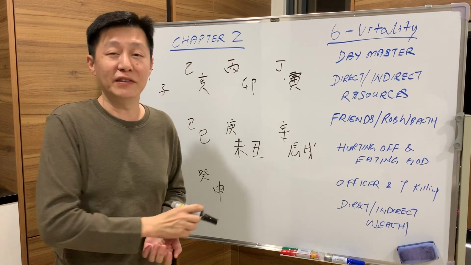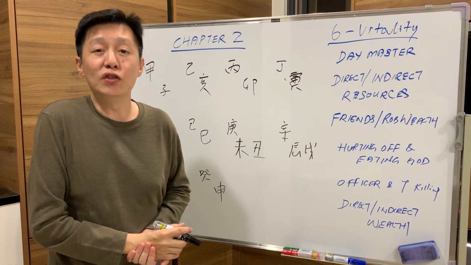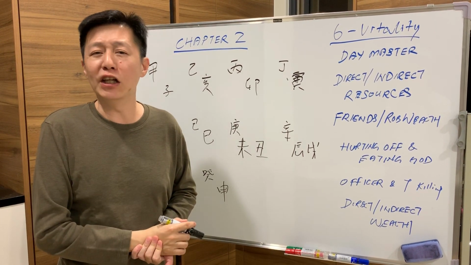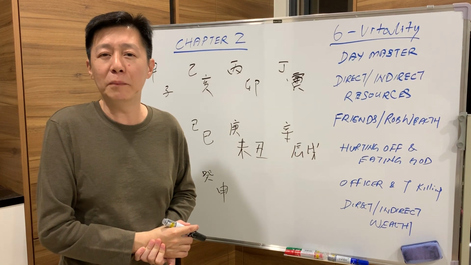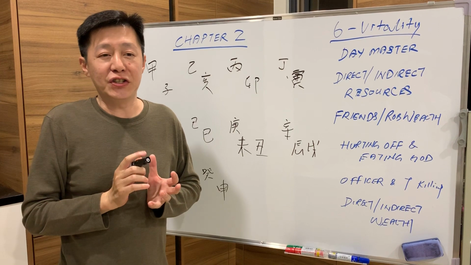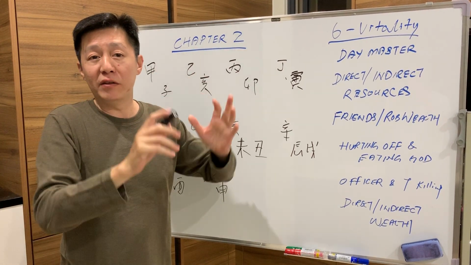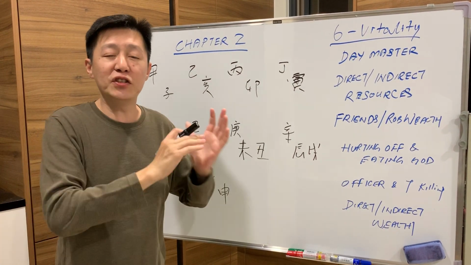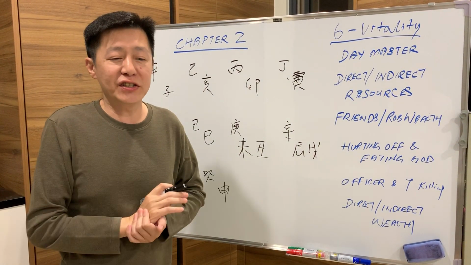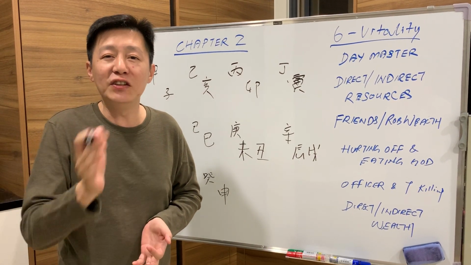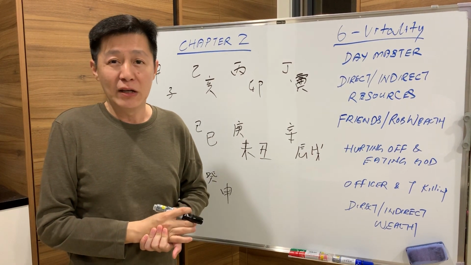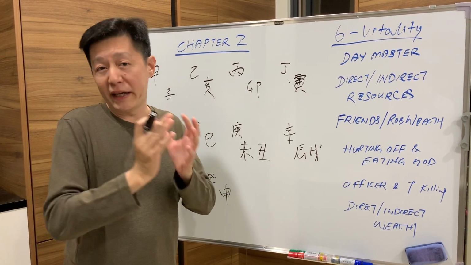If you have a negative resource in your bazi, when the negative resource appears on the stem, it doesn't count. It only counts when it appears in the branch. Why? Remember yesterday we talked about energy becoming form. When the energy becomes form, it becomes reality, right? So the branches are actually your memory bank in your bazi. The year, the month, the day, the hour are all memory banks. Understand? It is where the memory will be kept.